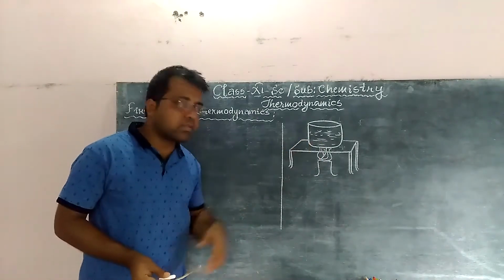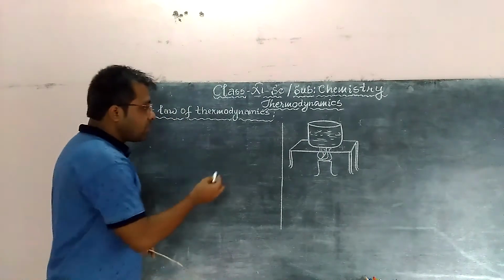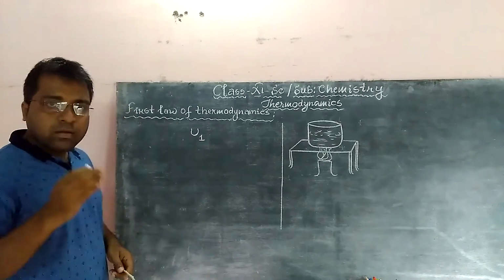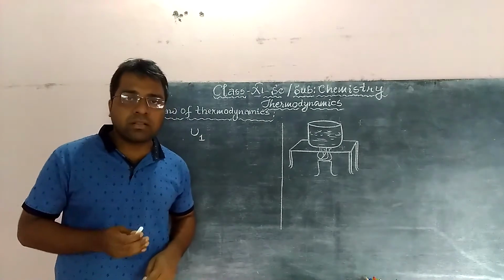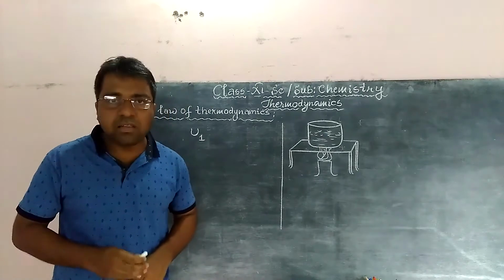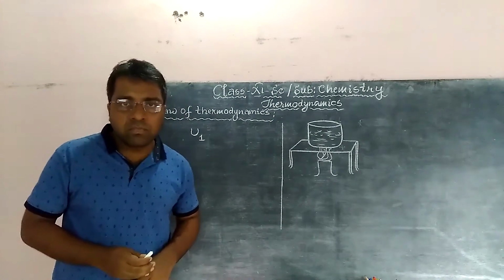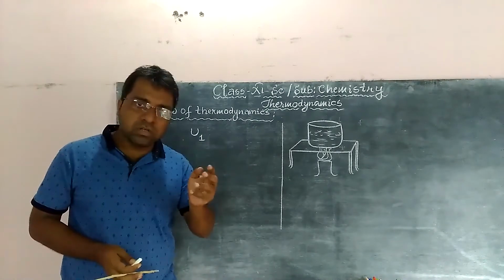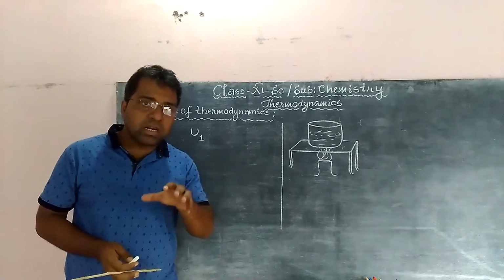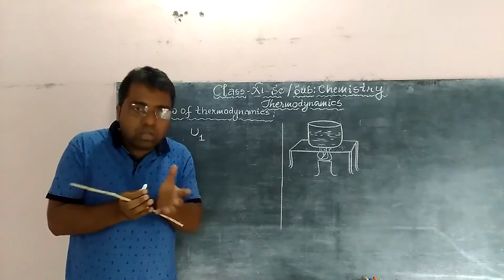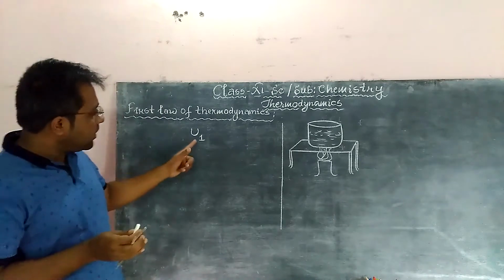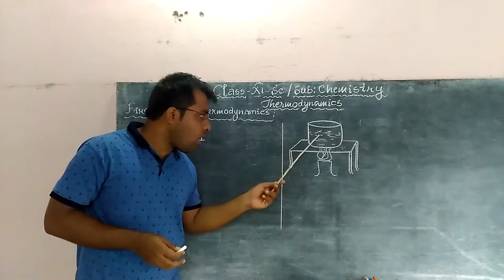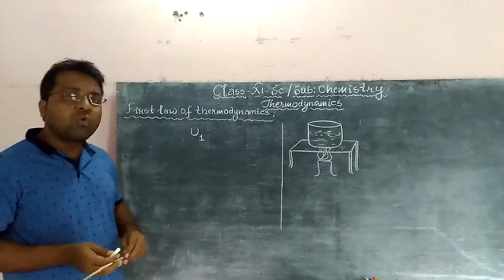Now, inside this system, let the internal energy of this system be U1. Internal energy is the sum of all forms of energy of a system, like kinetic energy, potential energy, translational, rotational, electronic, vibrational energy, all forms of energy. The summation of all these forms of energy is nothing but the internal energy. So, let's say the internal energy of this system is U1.